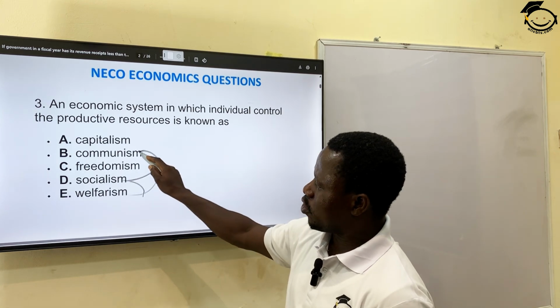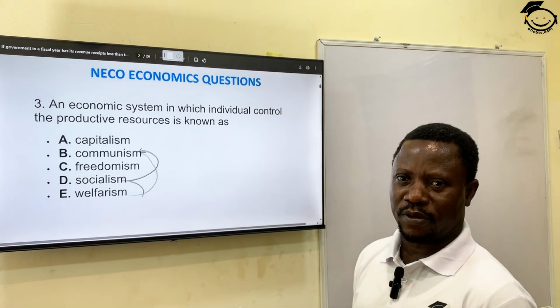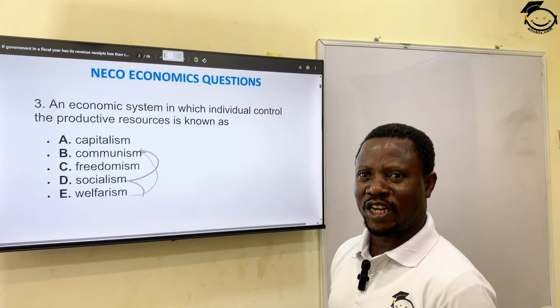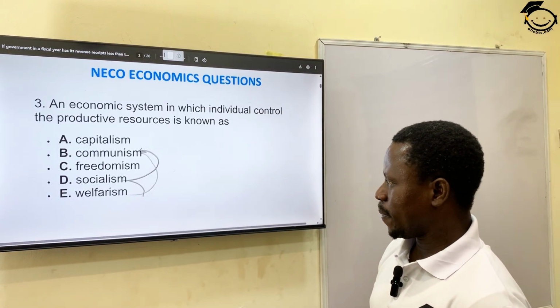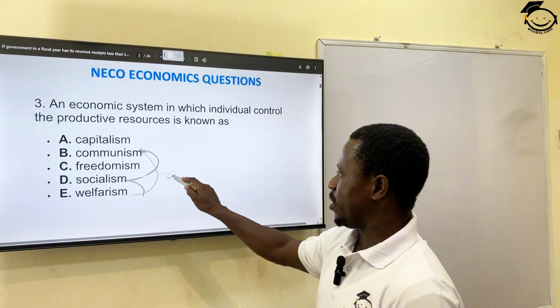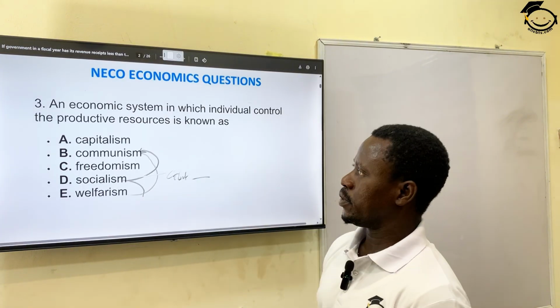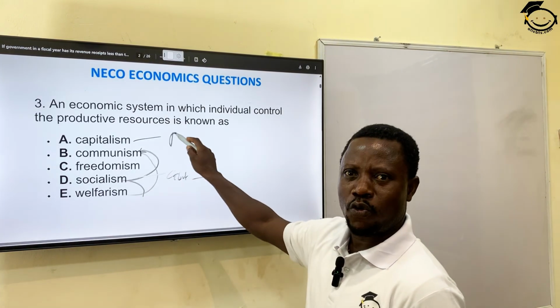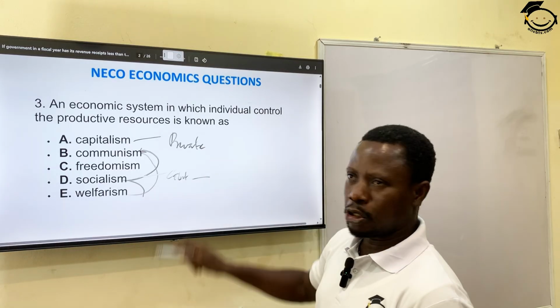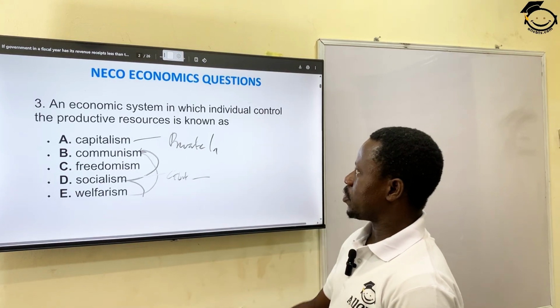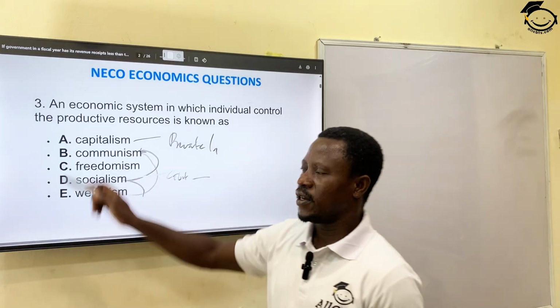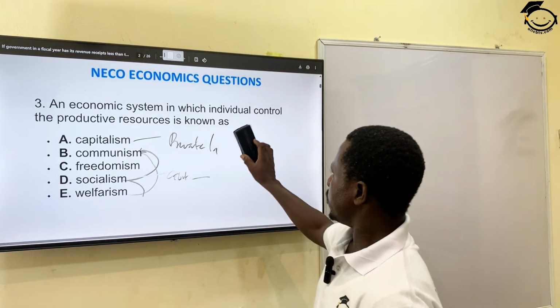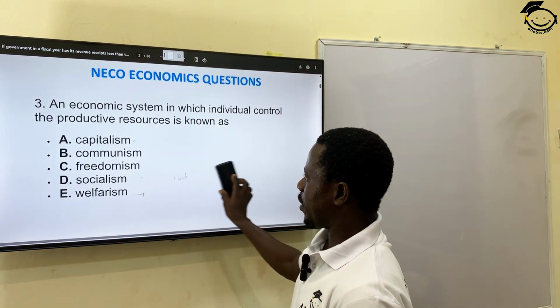Now, socialism developed from communism after being practiced for a long time, based on the theory of Karl Marx's mode of production. Okay? So socialism is when government is in control, while capitalism is where private individuals, bourgeoisies, are in control. So the most correct answer is A, capitalism. Individuals control capitalism.